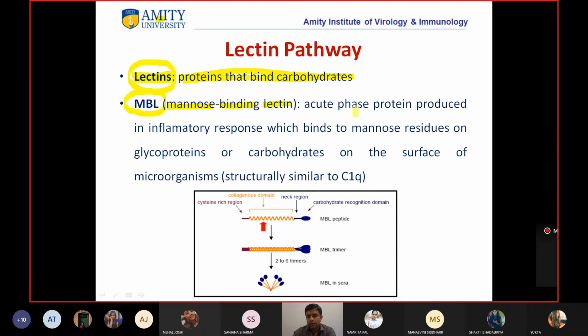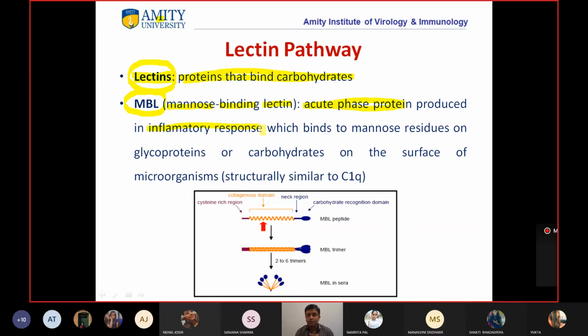MBL is an acute phase protein, so whenever there is an infection, its concentration increases. It's an acute phase protein produced in inflammatory response. Whenever the body senses some infection or inflammation, the levels of MBL increase in our body.